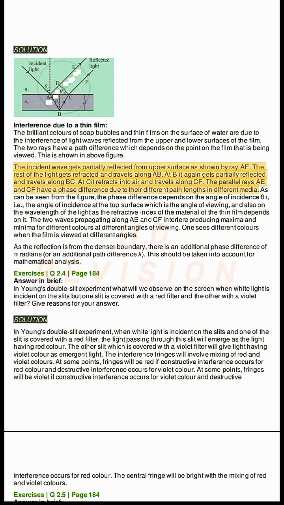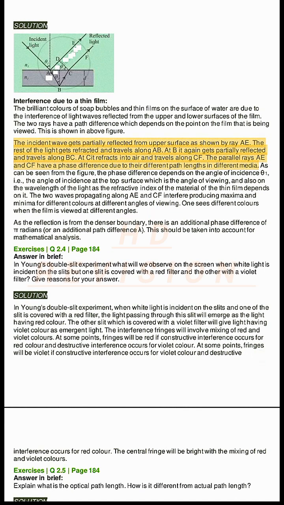At B it again gets partially reflected and travels along BC. At C it refracts into air and travels along CF. The parallel rays A and CF have a phase difference due to their different path lengths in different media. As can be seen from the figure, the phase difference depends on the angle of incidence θ1, i.e., the angle